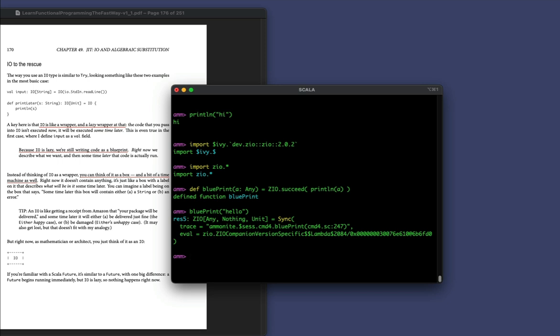Well, that's different, isn't it? Instead of seeing println print hi like it did right there, it didn't print anything. In fact, what happened was the result of this expression was assigned to this new variable res5. That's how Ammonite and other REPLs work: if you don't declare a variable over here, it creates a variable for you. So it created this variable named res5. And this variable has this type right here.